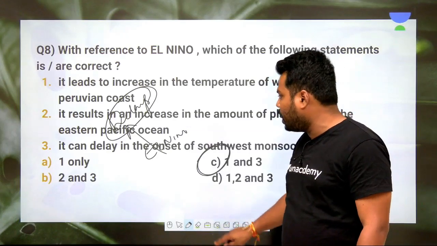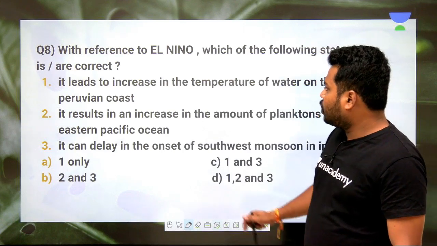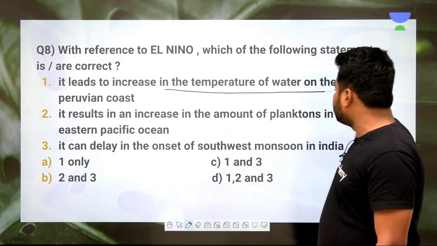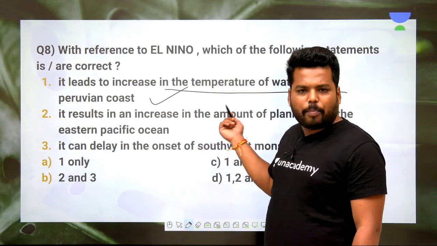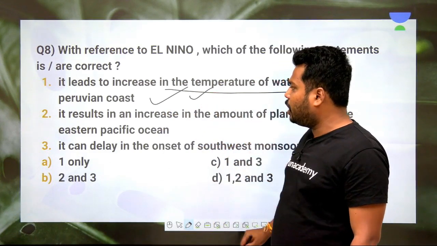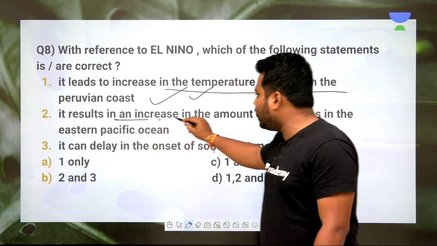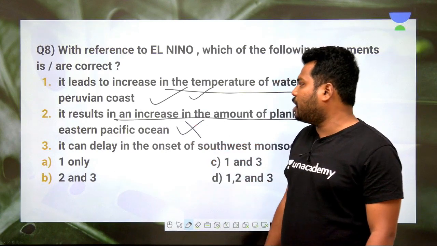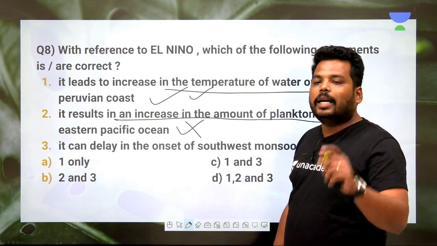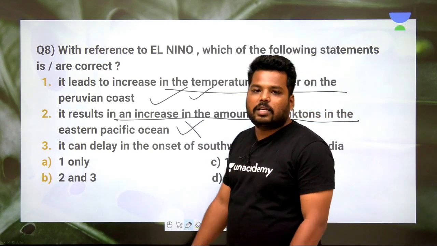Now let's check out the answer. Clear? So it leads to an increase in temperatures of the water on the Peruvian coast. That is the reason why low pressures are created. Hence this is absolutely true. It results in an increase in the amount of planktons in the Eastern Pacific Ocean. This is absolutely wrong. It doesn't increase the planktons in the Eastern Pacific Ocean.